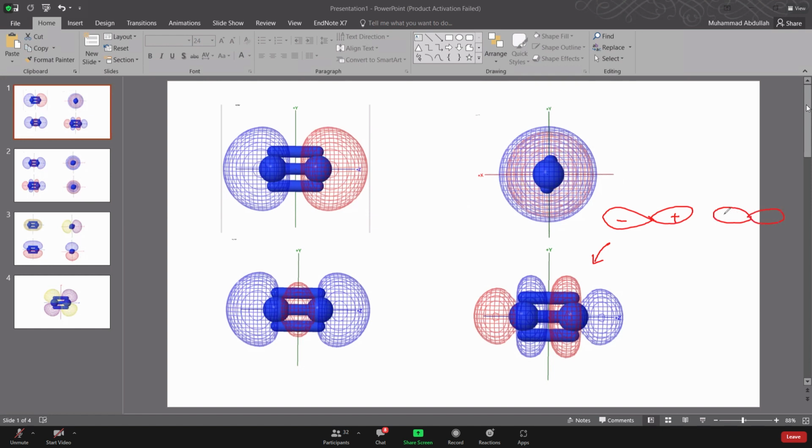So अगर इनका phase opposite होगा, what you are looking at, this is again the internuclear axis, and you can see that this is the region right at the center जहाँ destructive overlap हुआ है, opposite phases हैं. That's why electron density यहाँ पे 0 है center में, and this is the nodal plane, right? And again, this is the z-axis. If you look from here, you can see by simply rotating all these electron densities keep on rotating on their places, right? There won't be any phase change. This will be again sigma star orbital.